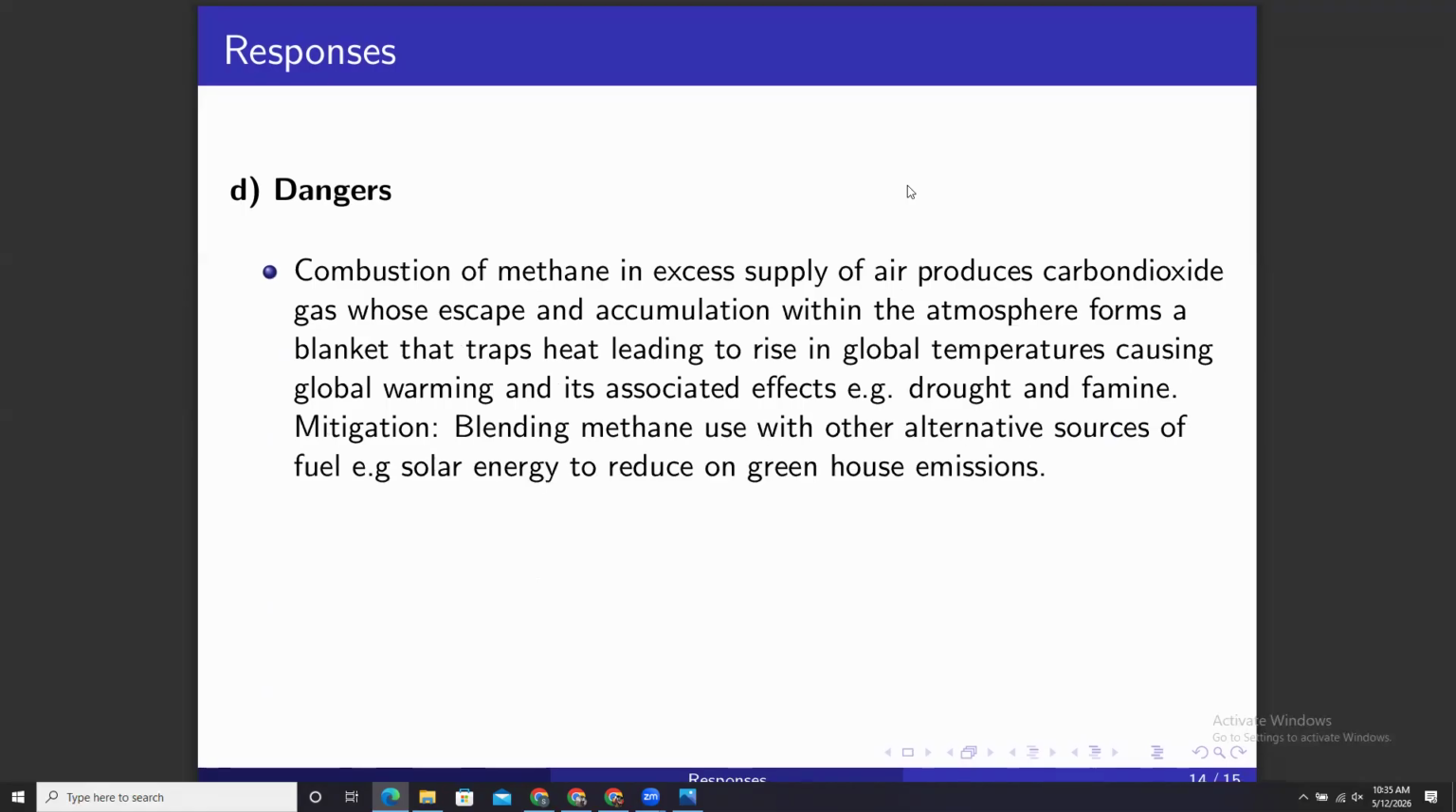Now, how can this be mitigated? Instead of over-relying on natural gas, you can rely on it, but to a low extent. Maybe you can blend it. You can blend methane use with other alternative sources of fuel. For example, you can cook on gas, then you can also cook on solar energy. You can also use hydroelectric power to prepare your tea using a percolator like that, instead of over-relying on natural gas.